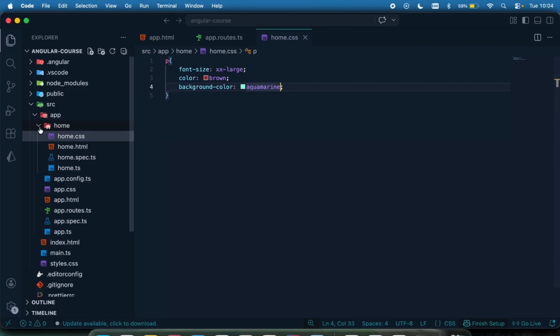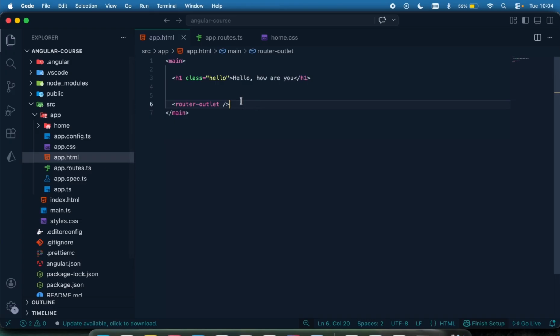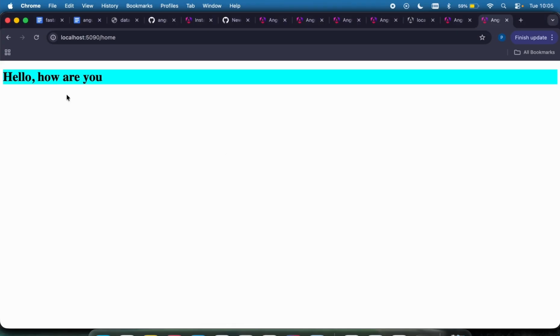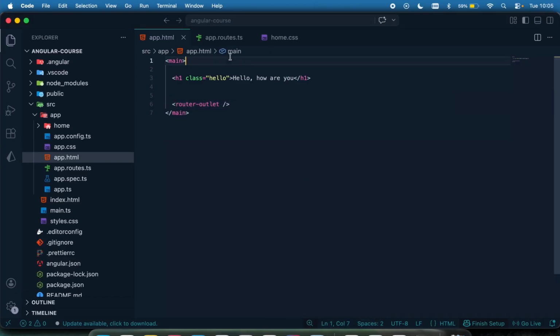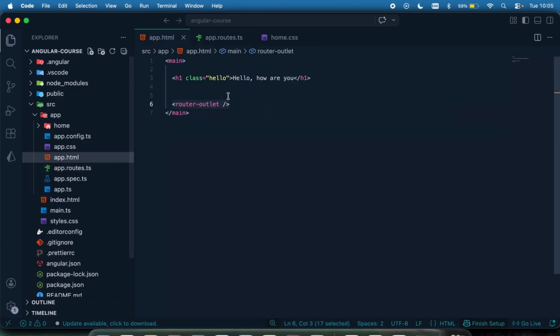So it's very easy. If I come to the app.html right here, and if I get rid of this router outlet, you can see our homepage is gone, right? So wherever you are, you won't be able to render what you have right here. So that's the importance of what this router outlet does. It helps to render the routes for our pages. It can be your home page, your about page, your product page. Whenever you are on that path, that component is going to be mounted right here, and then it will be rendered right here.